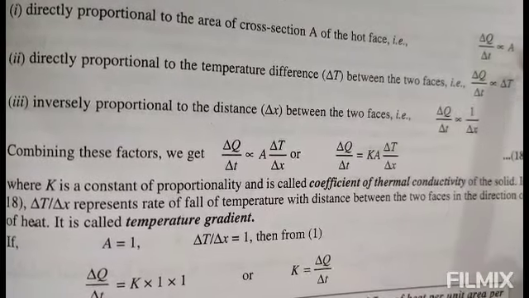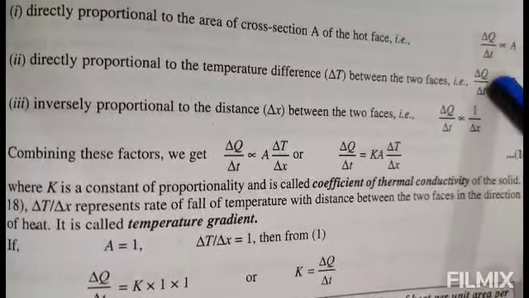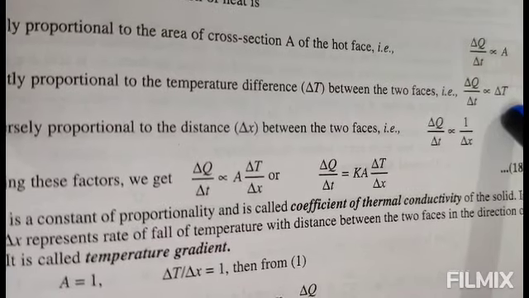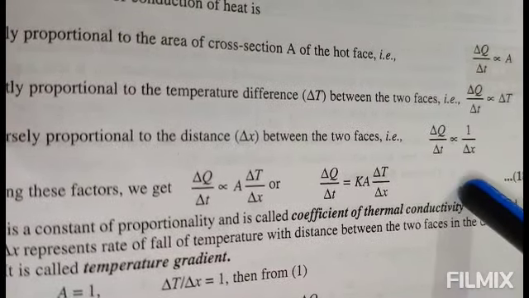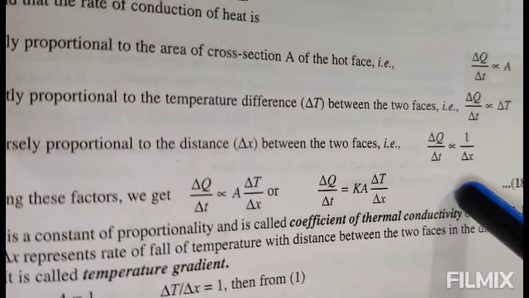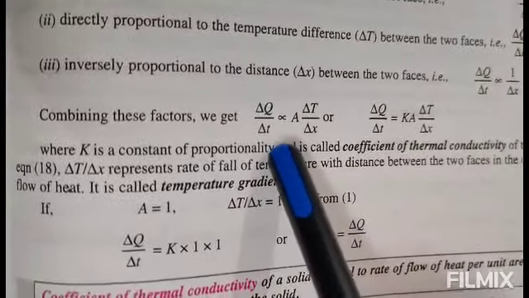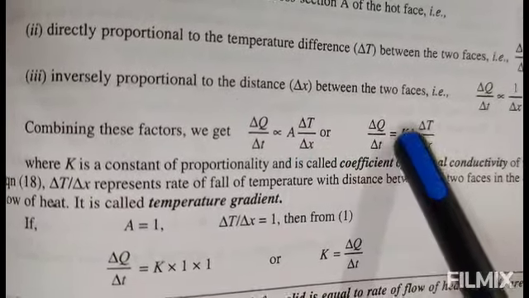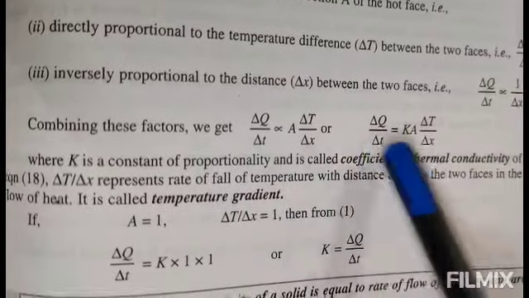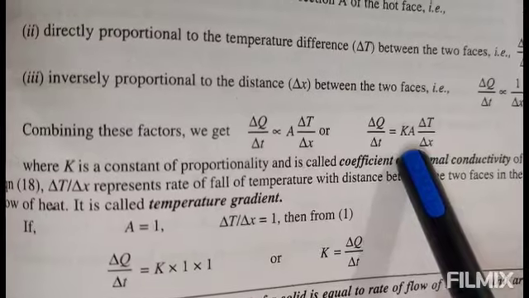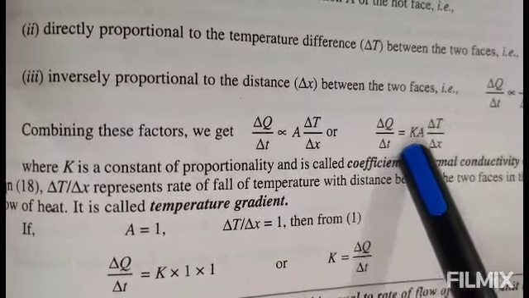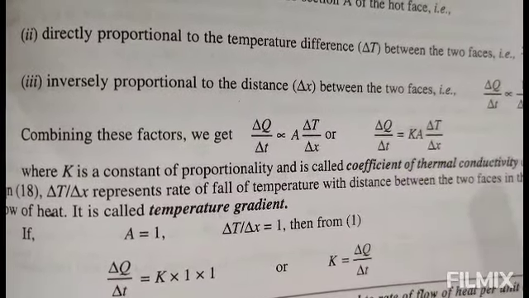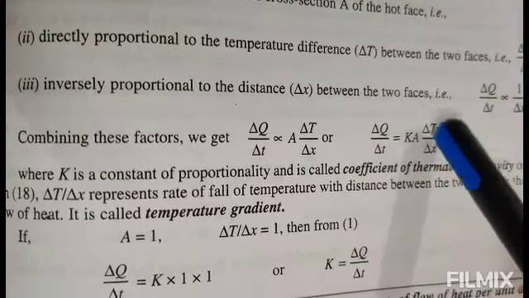These are the three relations which, if we combine, del Q upon del T is directly proportional to A, del Q upon del T is directly proportional to del T, and del Q upon del T is directly proportional to 1 upon del X. So if we combine these factors, we find that del Q upon del T is directly proportional to A del T upon del X. And here, removing the proportional sign, we put a constant: del Q upon del T equals K A del T upon del X, where K is a constant of proportionality, and this is called the coefficient of thermal conductivity of the solid. In this equation, you will find del T upon del X.